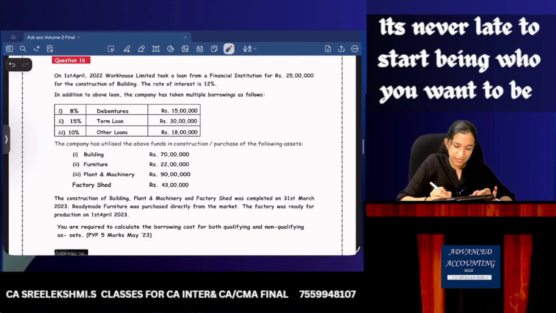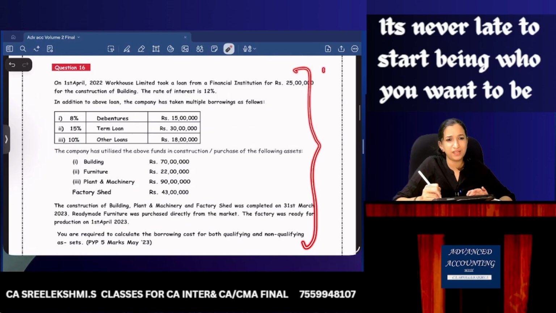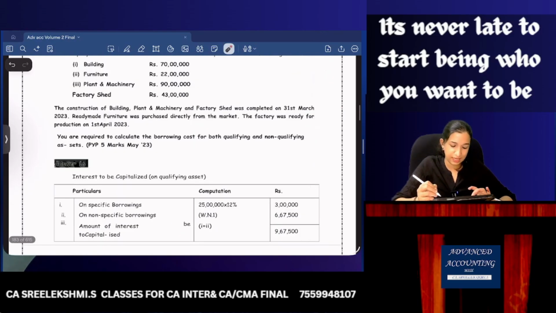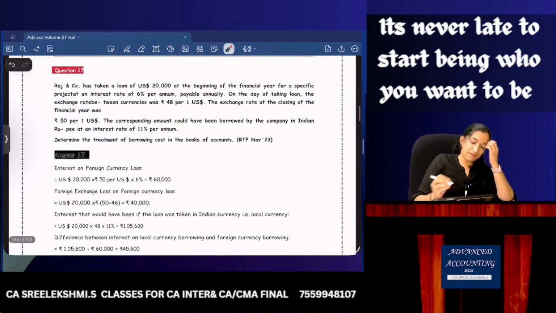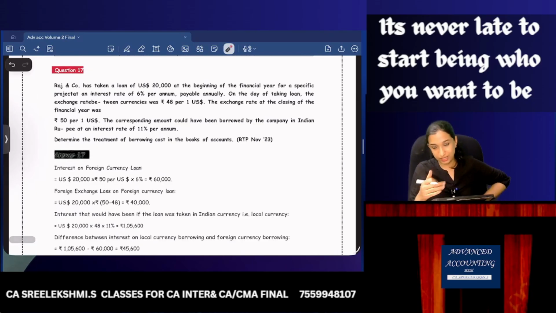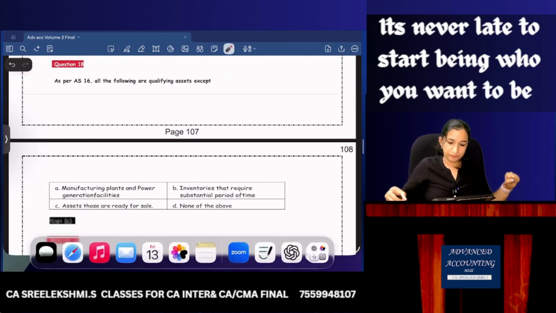Again, here weighted average calculations, weighted average borrowing rate is to be calculated. There is a special loan. So the type of question which we already did, 15, 14, similar type of question which you can practice, the answer is there. Then question number 17, foreign exchange, same type of question you can go through. So MCQs, let's do from the study material.